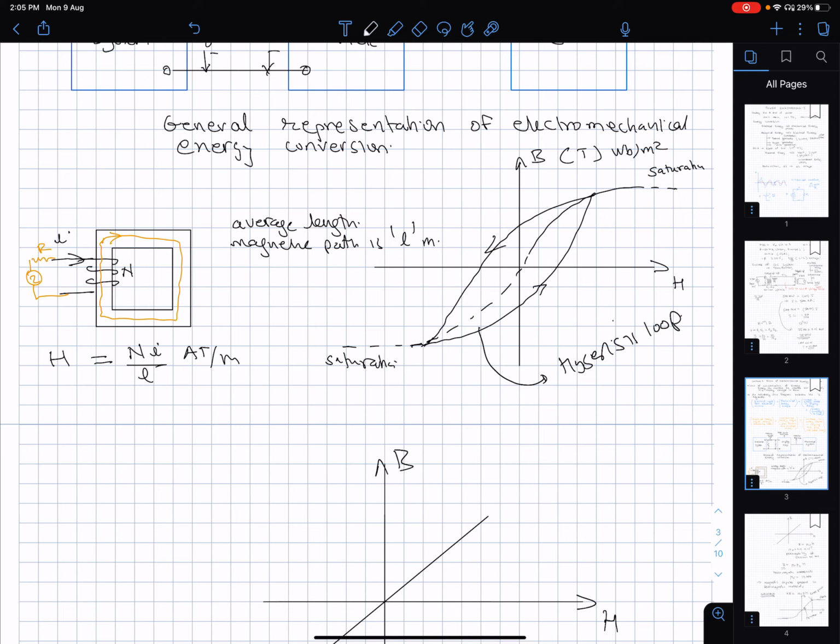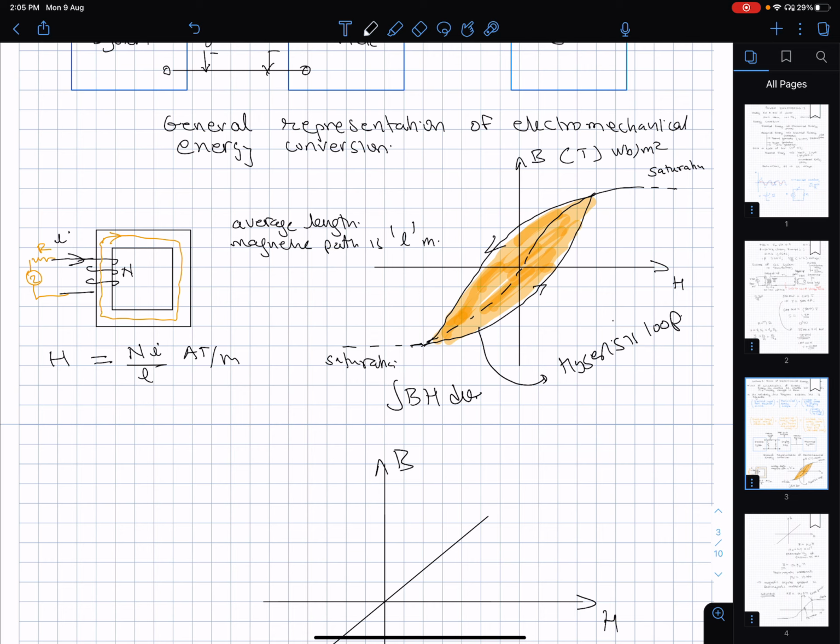This loop is called the hysteresis loop. And see, these dipoles are rubbing against each other in some sense, and as they are rubbing against each other and tracing this kind of a trajectory, a loss is entailed in this physical movement, which depends upon the integral of BH dV. A loss is incurred in this whole process in the magnetic medium, which is again lost as heat, so it is irreversible.